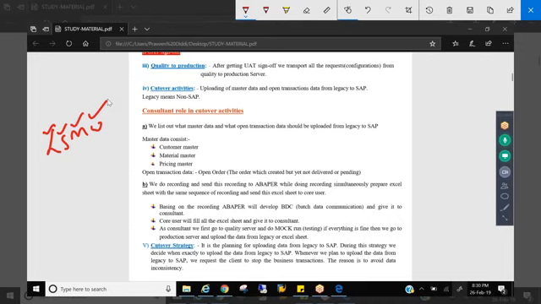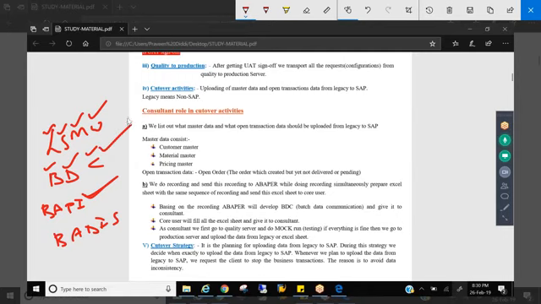Many times they ask this question. Legacy System Migration Workbench. We have BDC, Batch Data Communication, and BAPIs, Business Application Programming Interfaces. All the transaction data will be uploaded through BAPIs, and all the master data will be uploaded through BDCs.